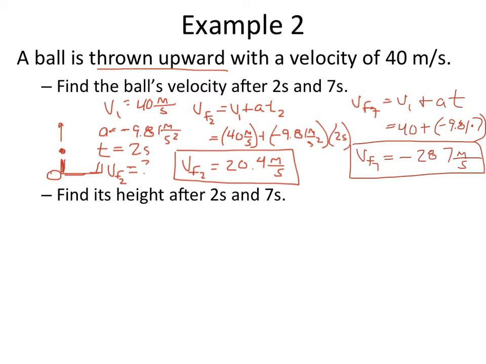So the second part right here, we just started to get to in class and didn't really get a chance to start. This is where we're really picking up fresh: find its height after 2 seconds and 7 seconds. That's why I said we really needed to identify, well, where is he starting from? We're not told that he's starting from any height off the ground, so we can only assume he's laying on the ground. So we're assuming that this is thrown from ground level. So find its height. That is, how high off the ground is it after 2 seconds and 7 seconds? Well, we have to know where it starts, so we're going to assume that it starts right from the ground.